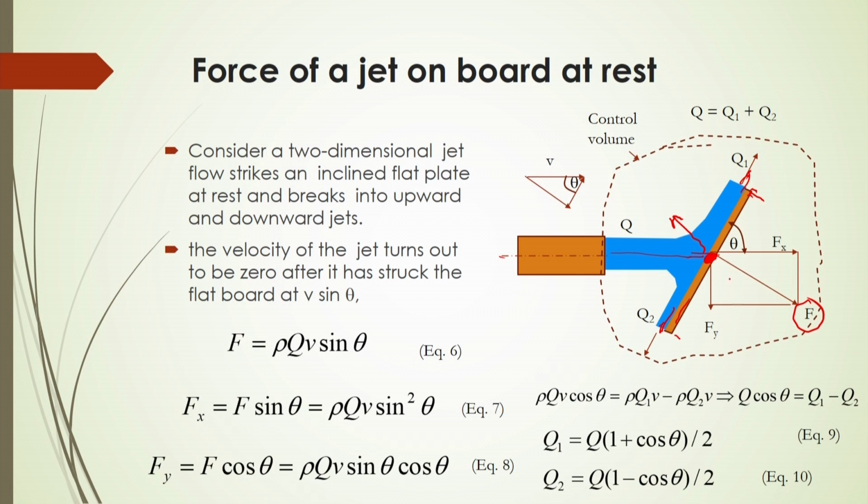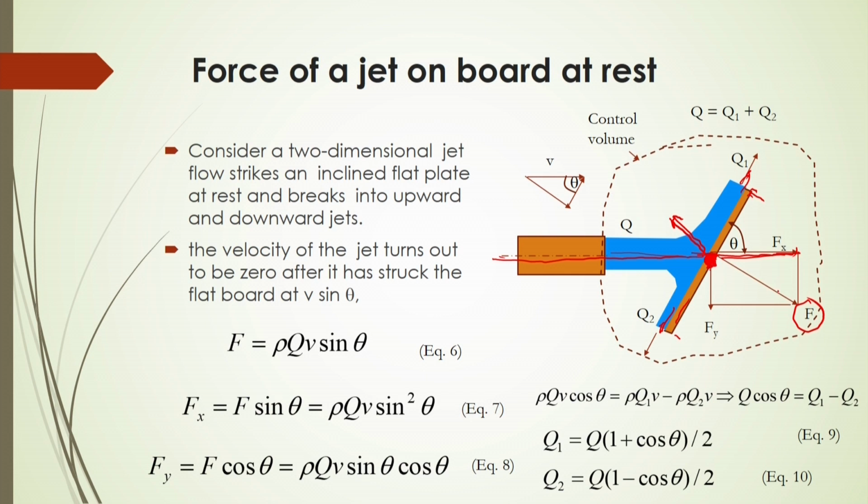Now, in this case the velocity of the jet turns out to be 0 at this point, after it has struck the flat board, and the velocity is v sin theta. Why? Because if this direction is considered as the x direction, then perpendicular to this direction the velocity will be equal to v sin theta there.